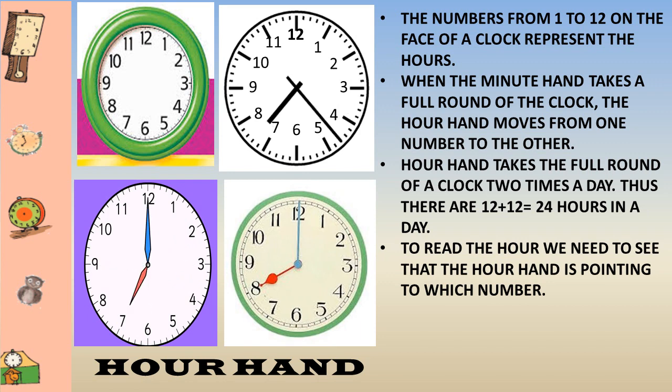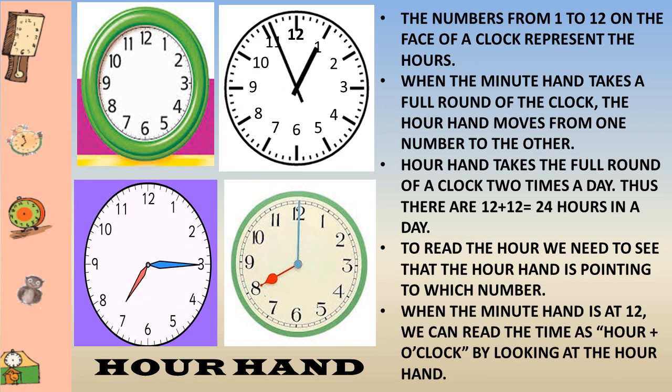To read the hour, we need to see that the hour hand is pointing to which number. Here the hour hand is pointing towards 8, so we can say that it is the 8th hour. But when we have to tell the time to someone, how will we read it?